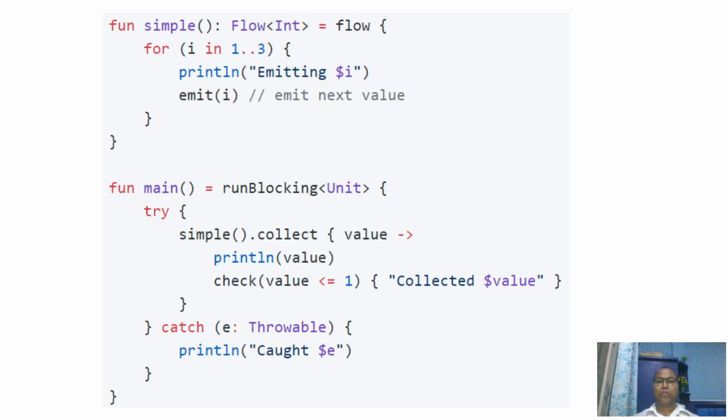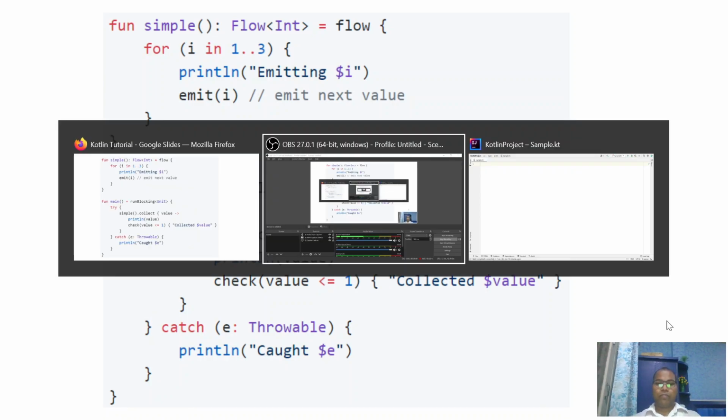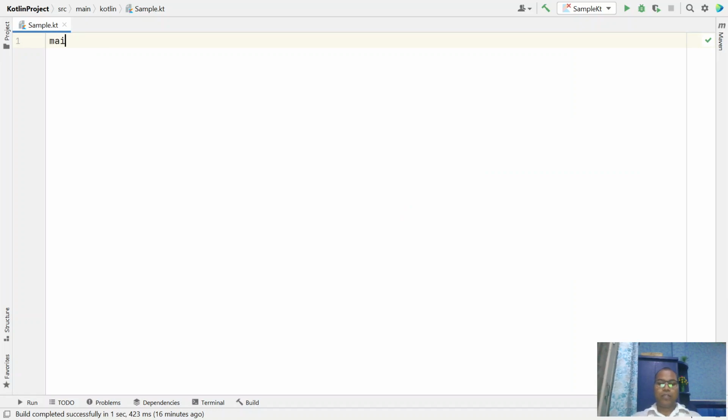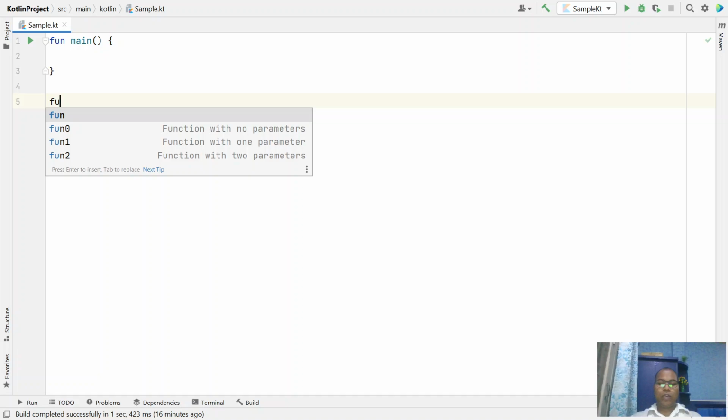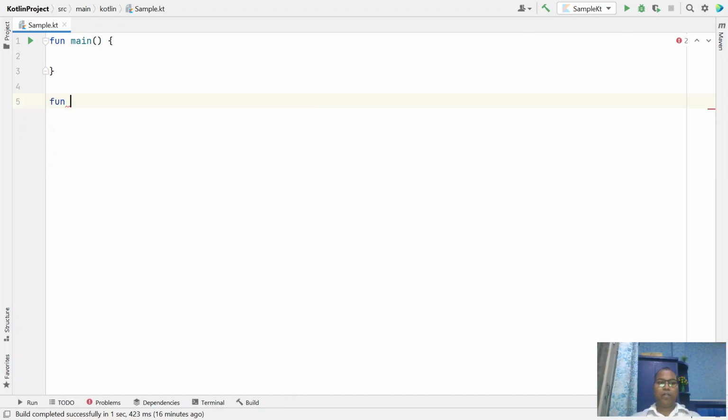Let's look at a simple example and try how we can throw some exceptions and how we catch them. Let's say we have a main, and here we have one simple function.